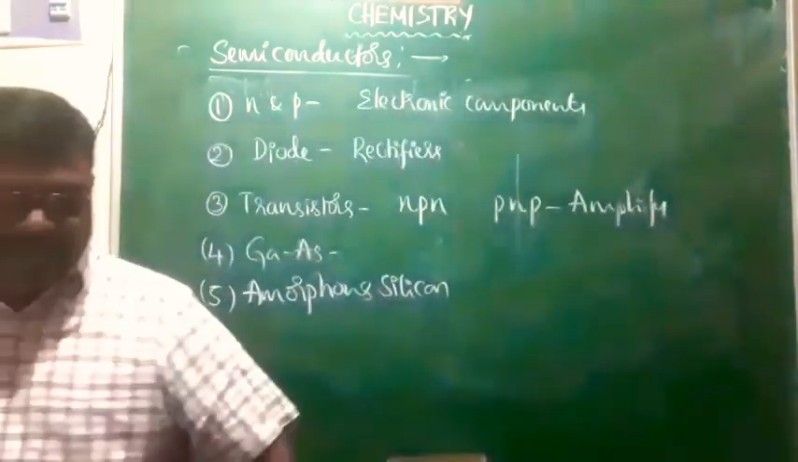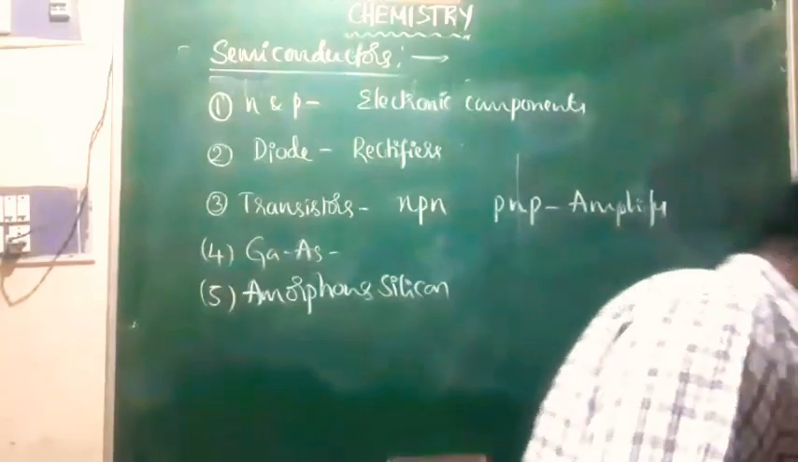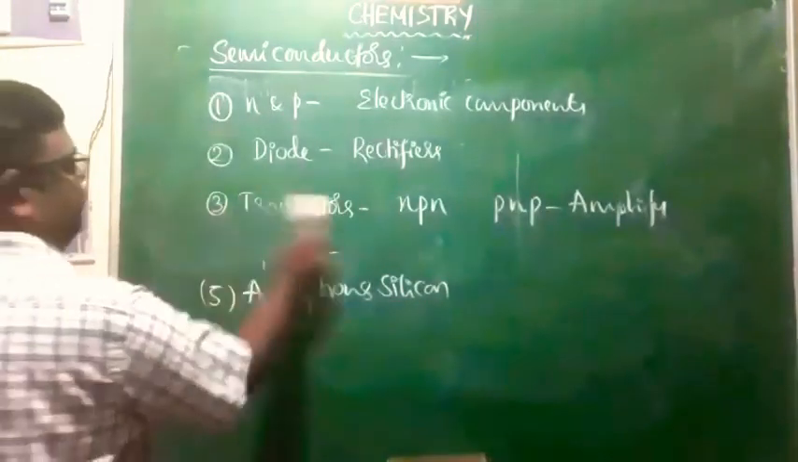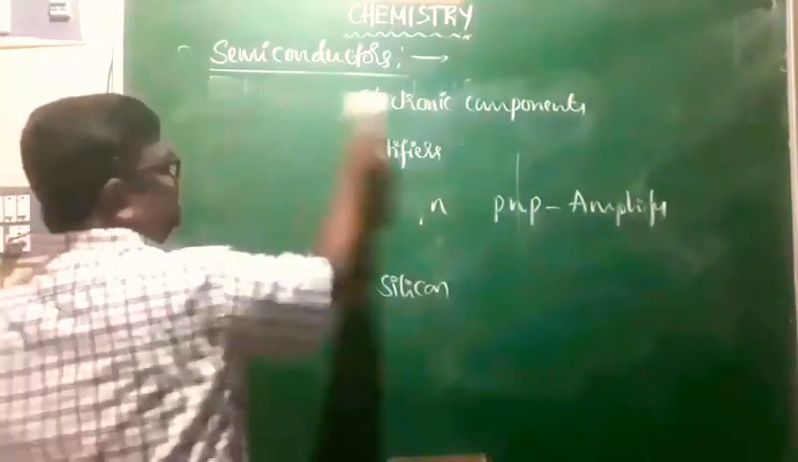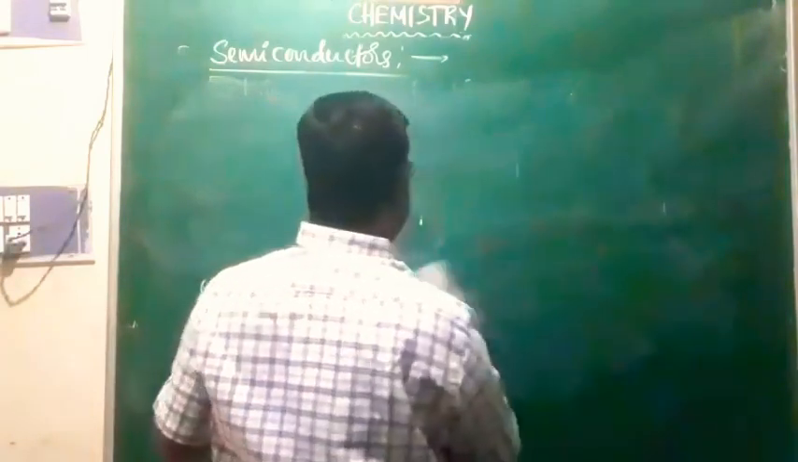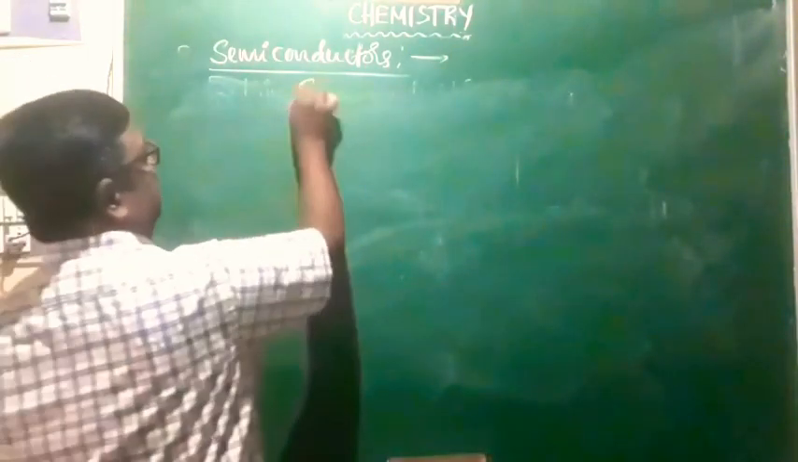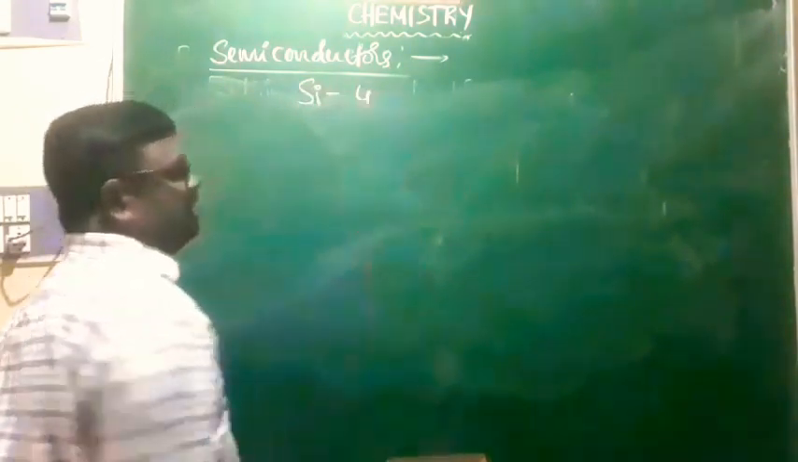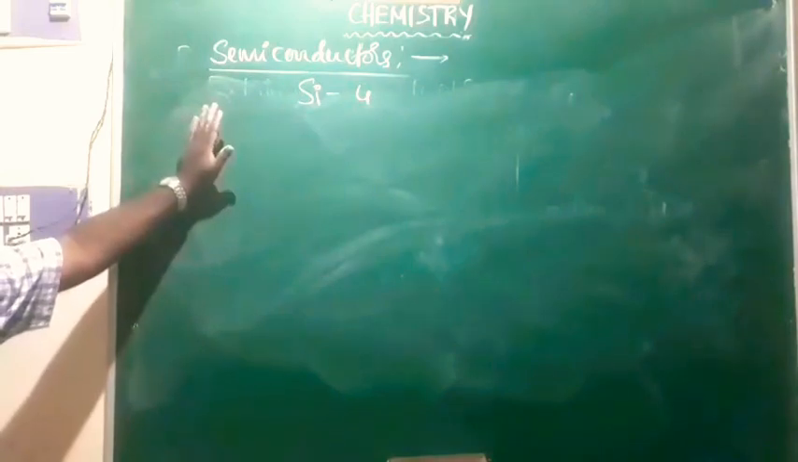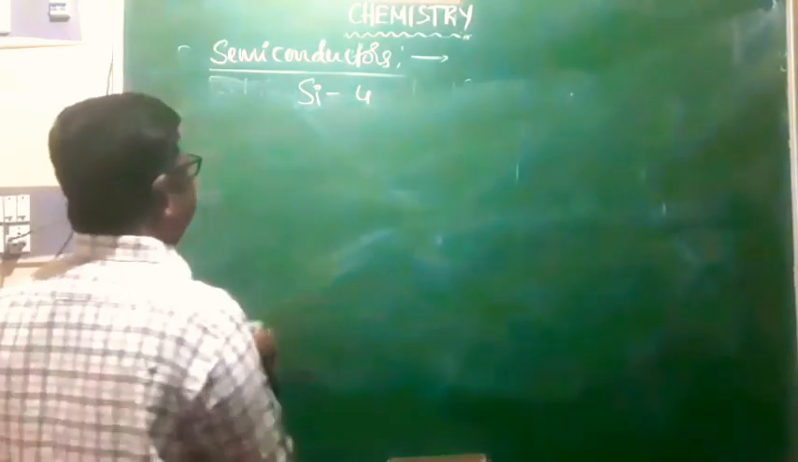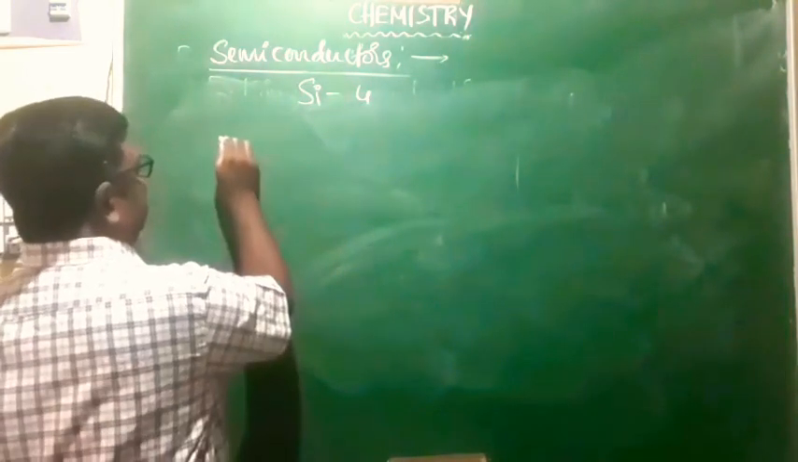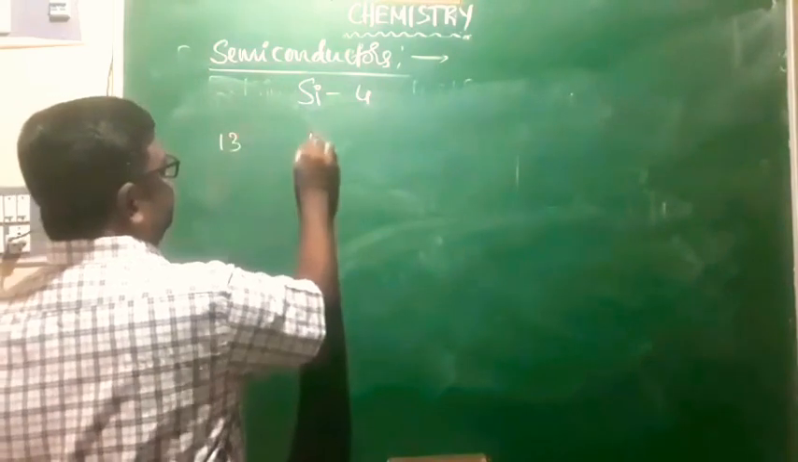Apart from that, nowadays, varieties of semiconductors are being introduced. As far as silicon and germanium are concerned, the valency of silicon is 4, right? Silicon is tetravalent, germanium is tetravalent, and they are acting like semiconductors. In the same manner, many semiconductors were designed by the combination of group 13 and group 15 elements.